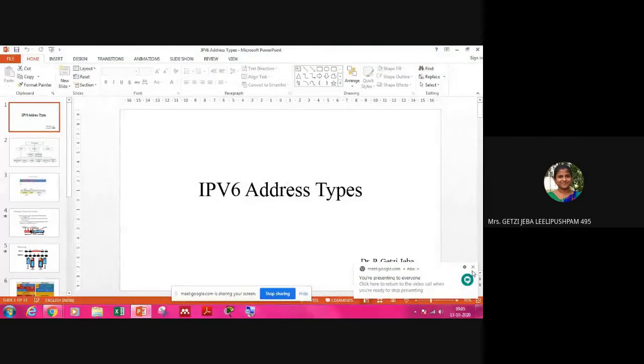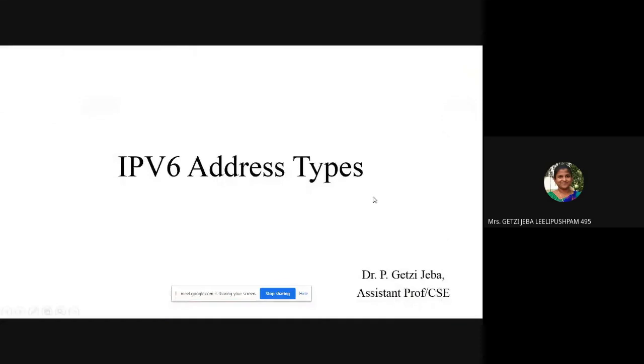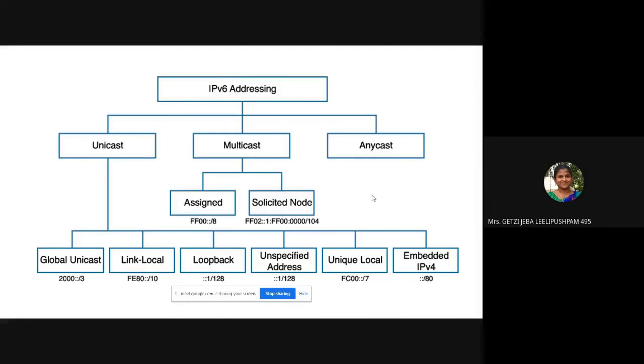Okay, so in yesterday's class, we were discussing IP version 6 address representation. How do you represent an IP version 6 address? So in today's class, we will discuss IP version 6 address types. There are three types of address: one is unicast, the other one is multicast, and the other one is anycast.